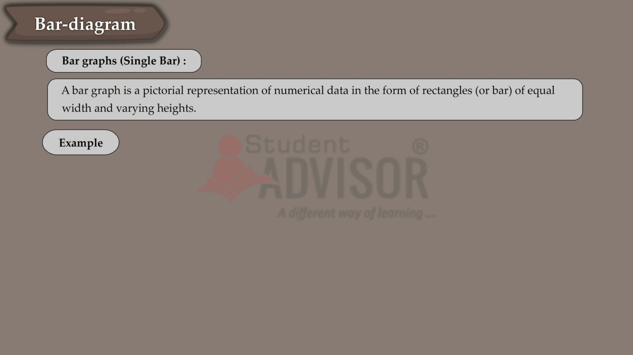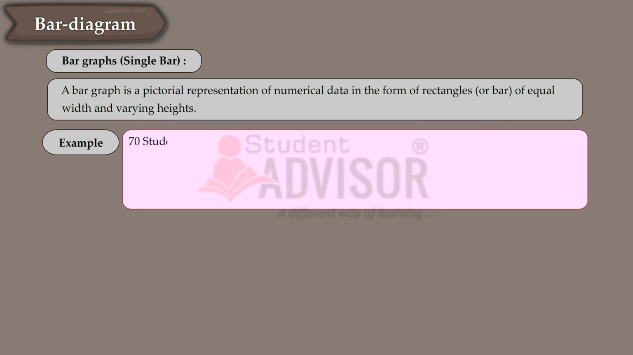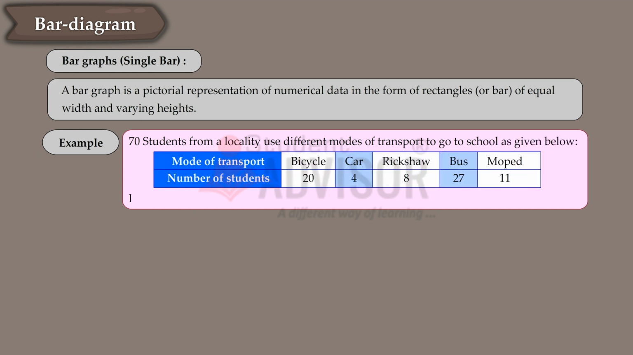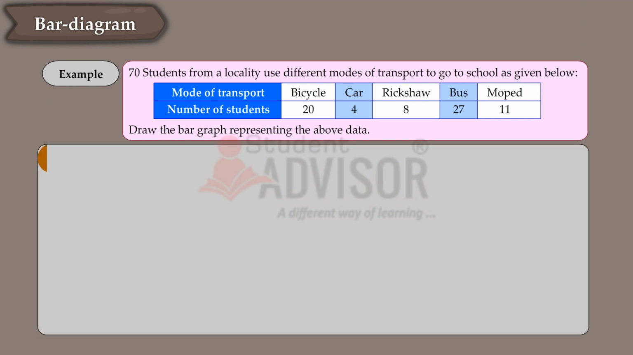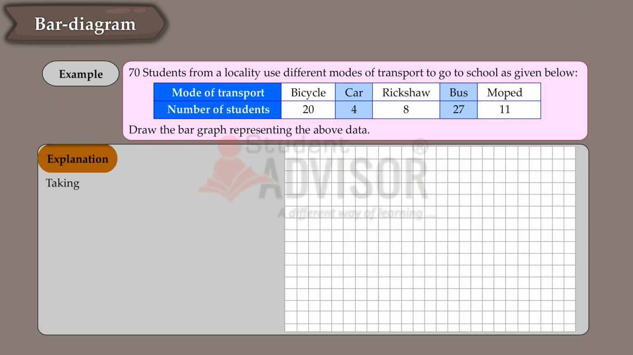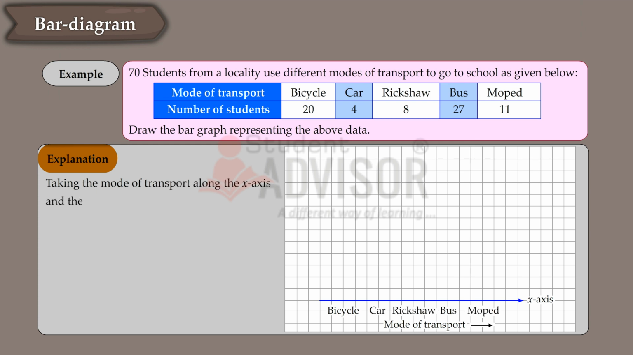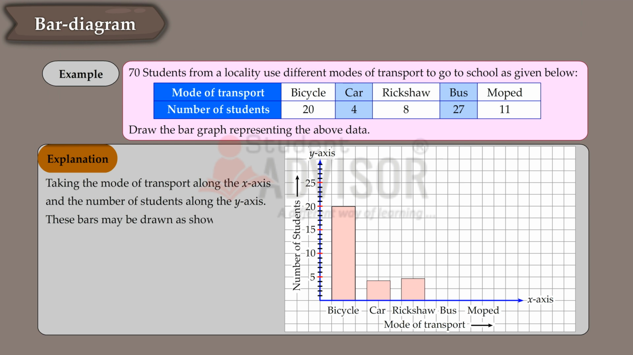Study the given example. 70 students from a locality use different modes of transport to go to school as given below. Draw the bar graph representing the above data. Explanation. Taking the mode of transport along the x-axis and the number of students along the y-axis, these bars may be drawn as shown below.